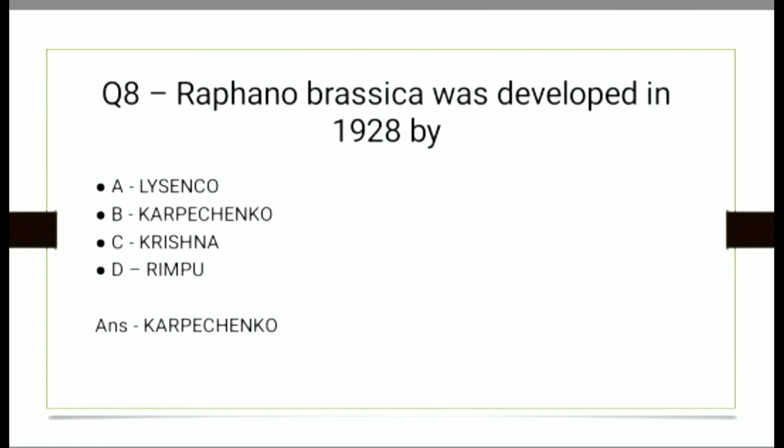Question 8. Rafano brassica was developed in 1928 by? And the options are Lysenko, Karpichenko, Krishna, Rimpu. And the correct answer is Karpichenko.